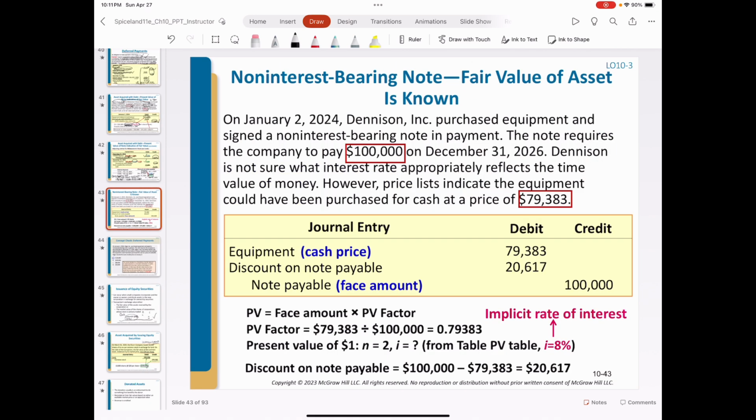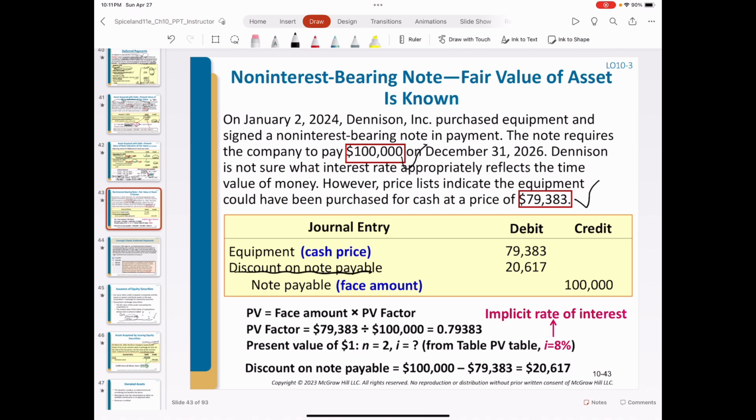Sometimes we are not given the interest rate on the debt. We are only given the price of the assets. So we're going to debit equipment using 79,383, and the rest is notes payable. The difference will be recognized as discount on notes payable.